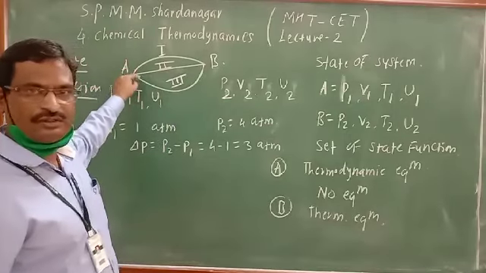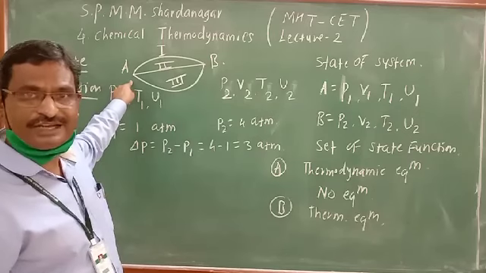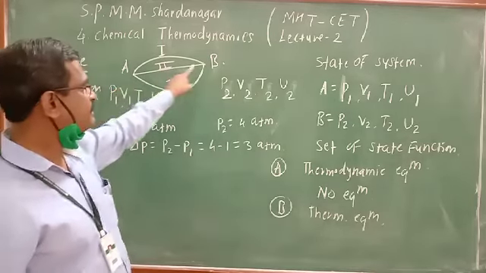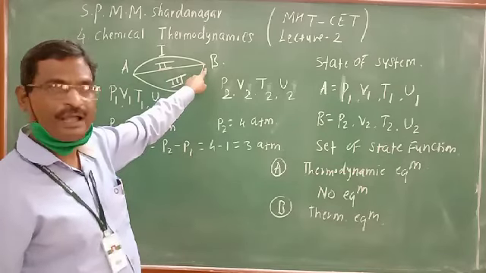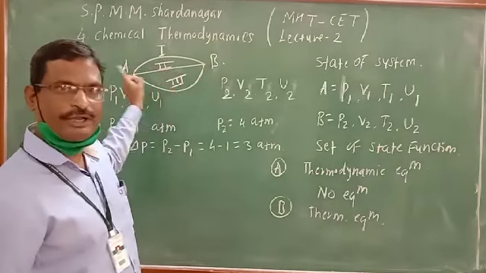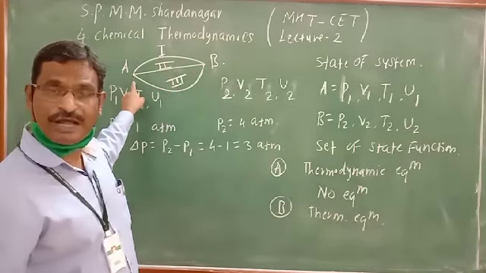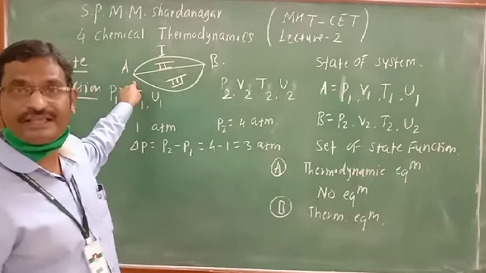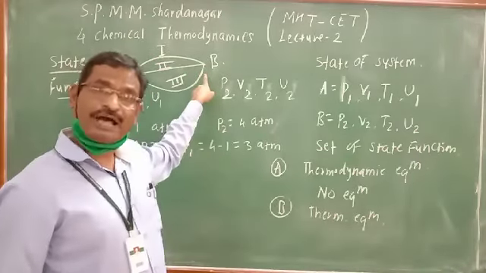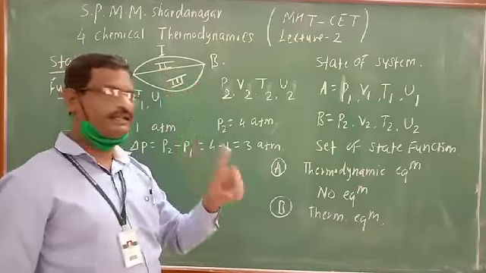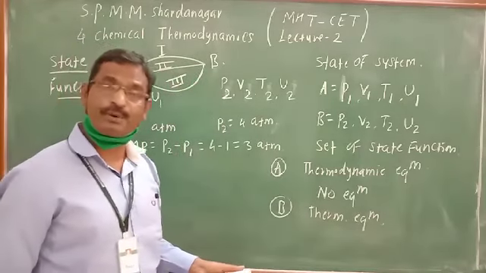This is the thermodynamic equilibrium state of the system, because all the state functions are remaining constant. This is another thermodynamic equilibrium state of the system, and whenever A is converted to B, one thermodynamic equilibrium state is transformed to another, and that is known as a process.